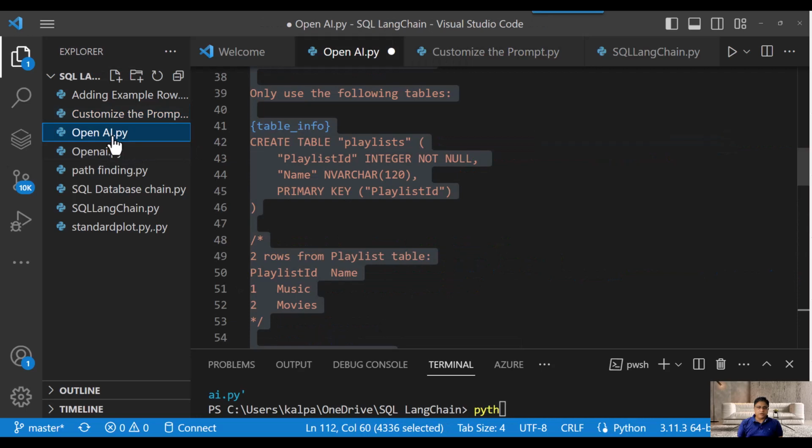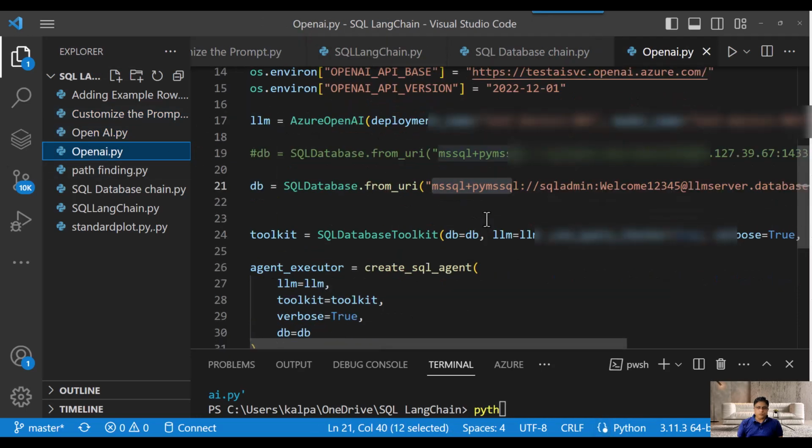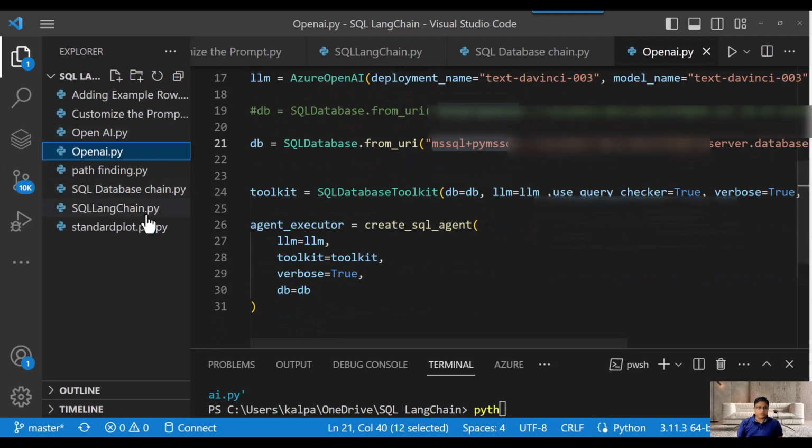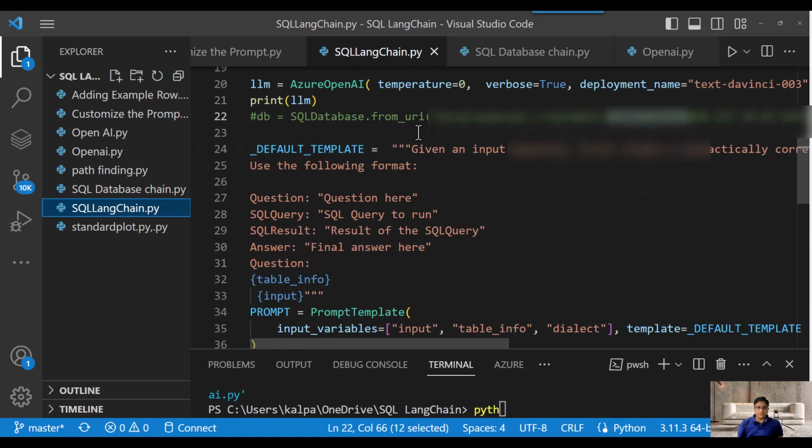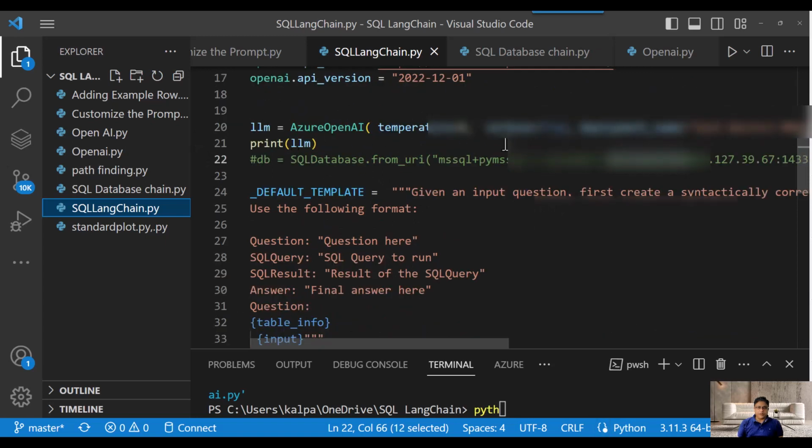So now let's understand what this code does. First we will go to the SQL LangChain code. The first and foremost step is to establish the connection to the database, and in this case, we are going to use this database.